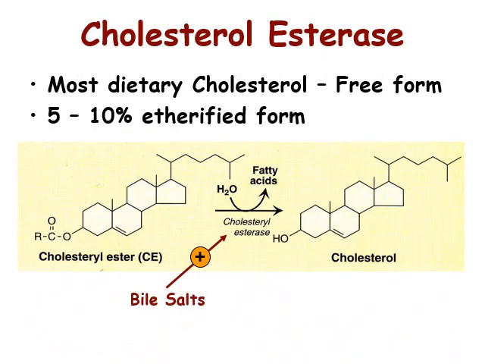The enzyme cholesterol esterase causes hydrolysis of the cholesterol ester. Most dietary cholesterol is found in free form, but 5 to 10% is found in esterified form, which is hydrolyzed by cholesterol esterase. Here, in this diagram, we can see that cholesterol ester is hydrolyzed by cholesterol esterase to fatty acid and cholesterol. It is stimulated by bile salts.